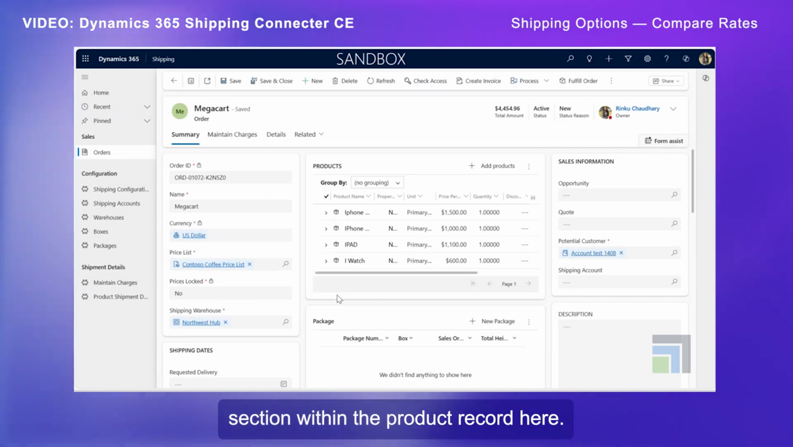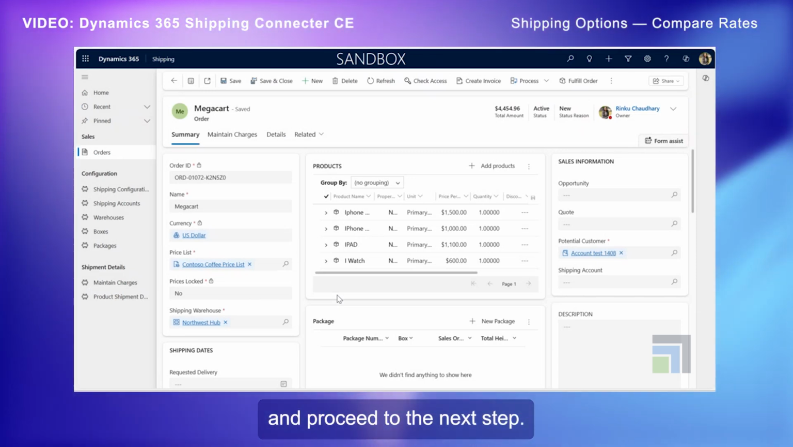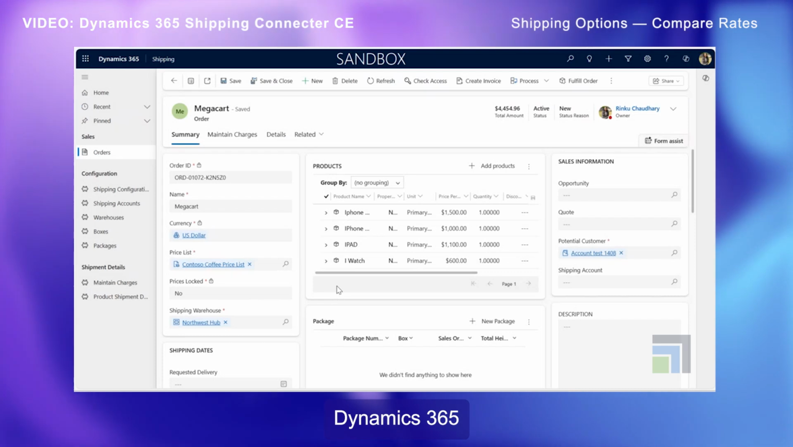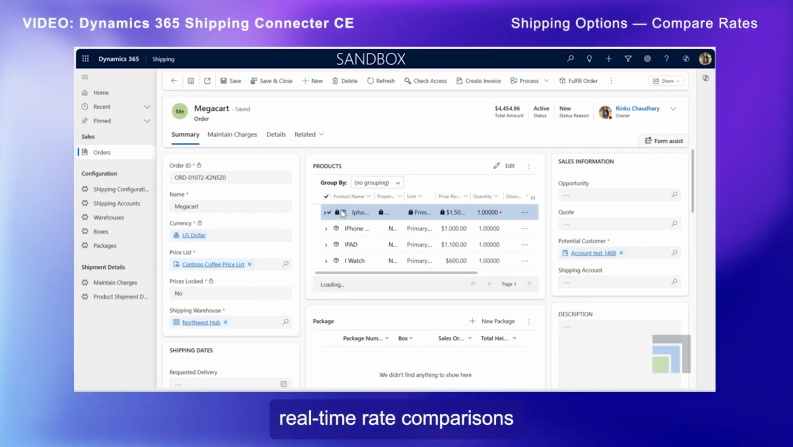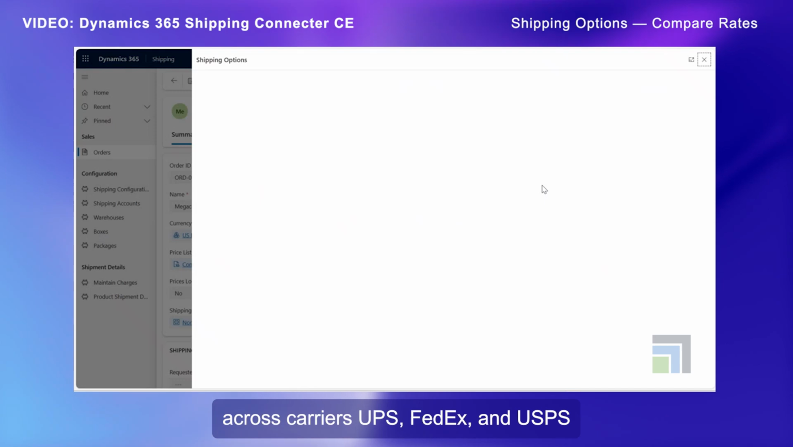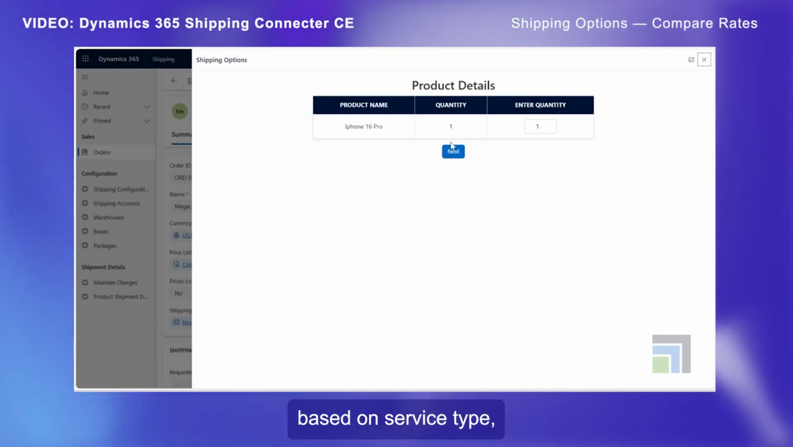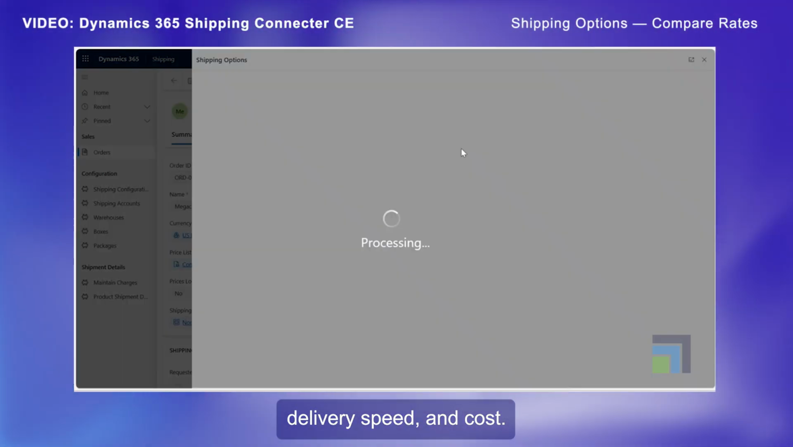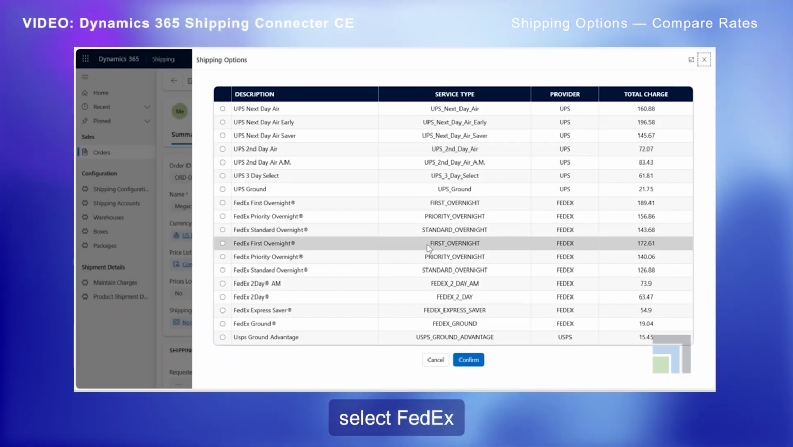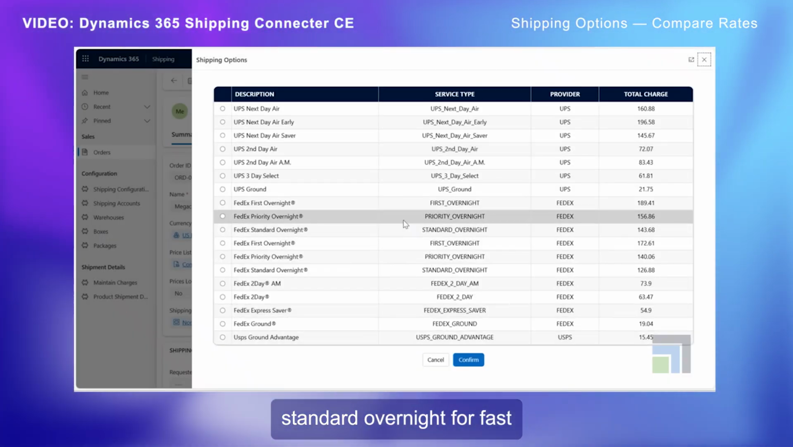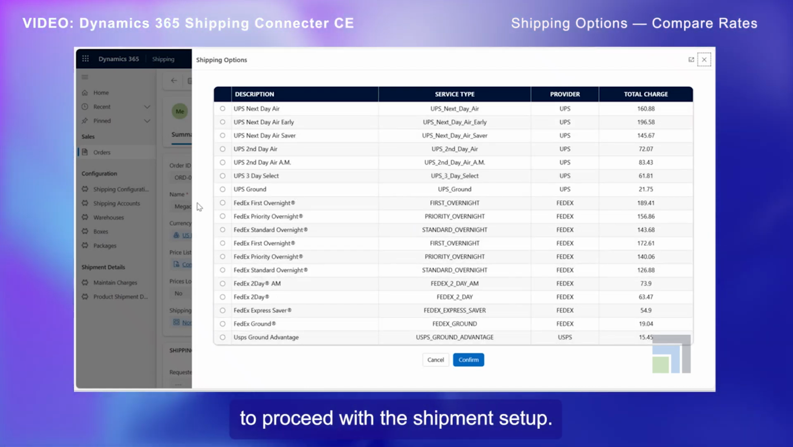With the customer and product details finalized, navigate to the Shipping Options section within the product record. Here, specify the quantity of items to be shipped and proceed to the next step. Dynamics 365 automatically retrieves and displays real-time rate comparisons across carriers, UPS, FedEx, and USPS, based on service type, delivery speed, and cost. After evaluating the available options, select FedEx, Standard Overnight for fast and reliable delivery, and click Confirm to proceed with the shipment setup.